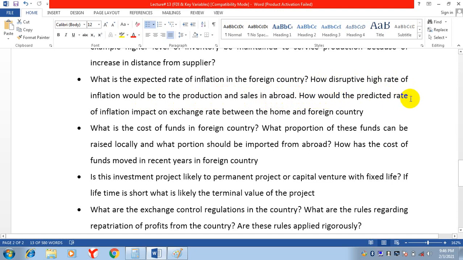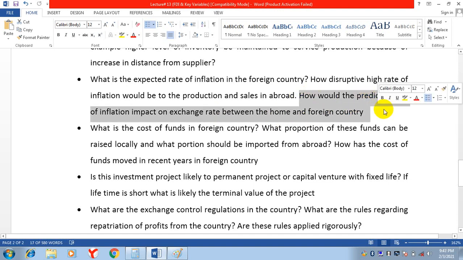How would the predicted rate of inflation impact the exchange rate between the home and foreign country? Just like we studied in the international Fisher effect, an increase in the inflation rate will affect the exchange rate.